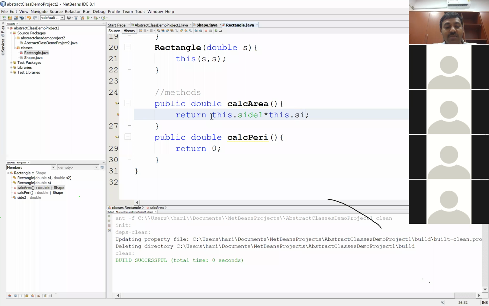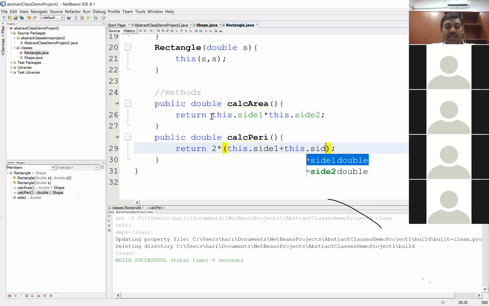I was excited to talk about math.pi and math.pow functions, but here I don't need it. It's a very straightforward statement. Return this dot side1 times this dot side2. We'll talk about math.pi and the power function when we talk about the circle class, right? So as of now, it is a simple return 2 times this dot side1 plus this dot side2. All right. So that's for the perimeter.